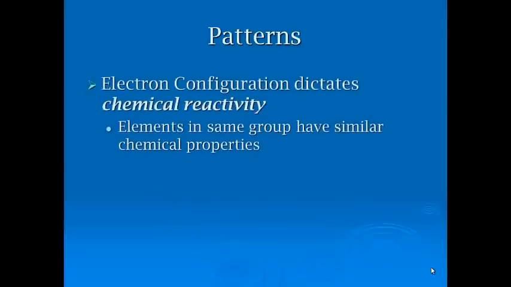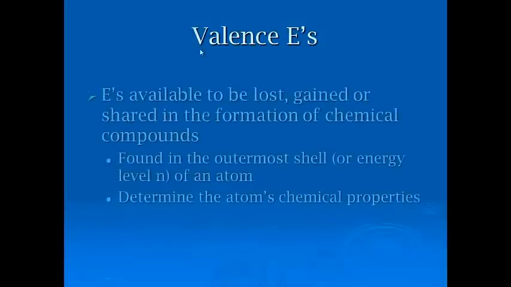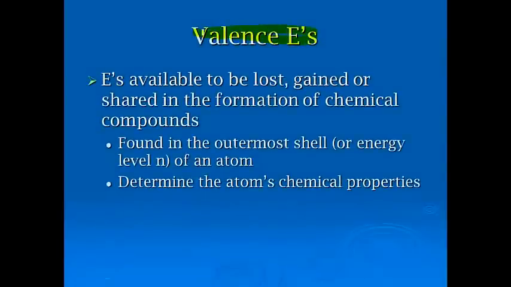Okay, so with the patterns, remember electron configuration is going to dictate chemical reactivity because elements in the same group will have similar chemical properties, and that's what we're really going for here. That's part of the reason we do these two sections together. Valence electrons. We talked a little bit about this, but these are the electrons available to be lost, gained, or shared in the formation of chemical compounds. That's what a valence electron is.